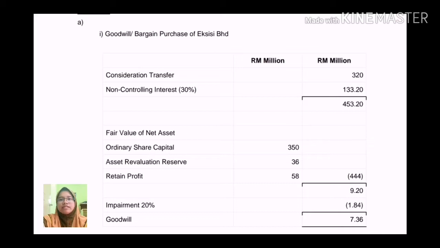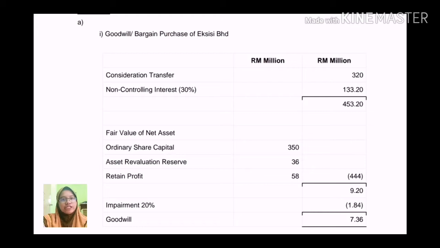Today I'm going to discuss question 1, A, B and C. Question 1A requires us to calculate the goodwill or bargain purchase on the purchase of XCC, Tayyub and Gulsan. The step for calculating the goodwill or bargain purchase is by adding the consideration transferred with the NCI, less the fair value of the net asset, less any impairment.